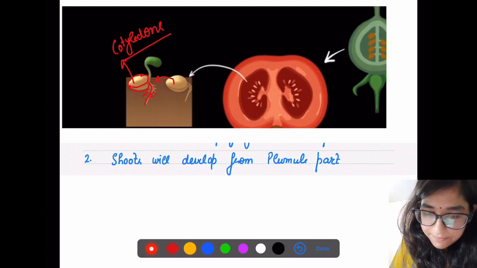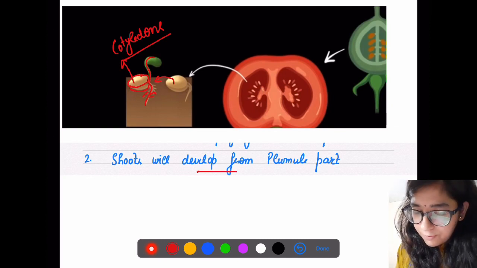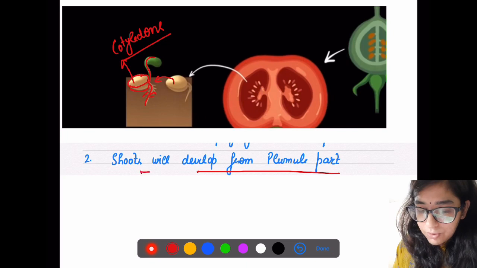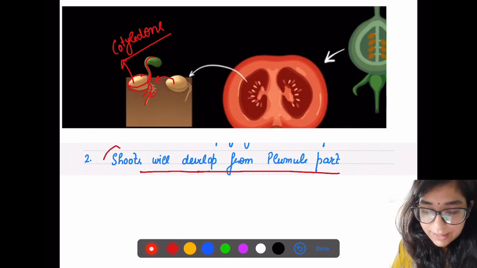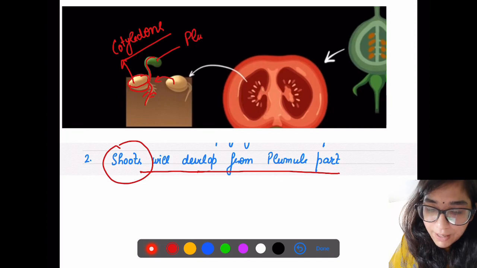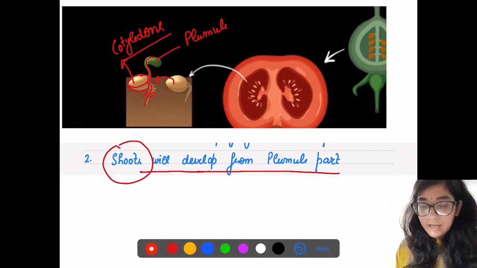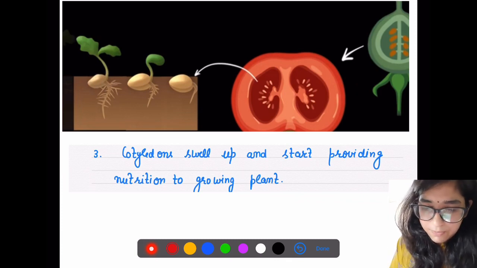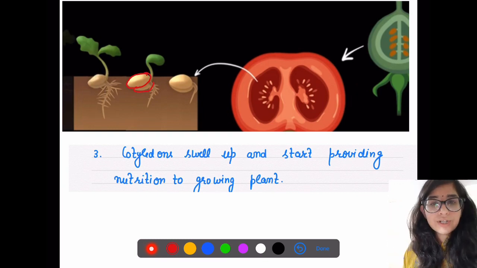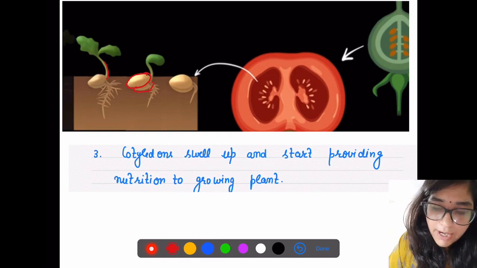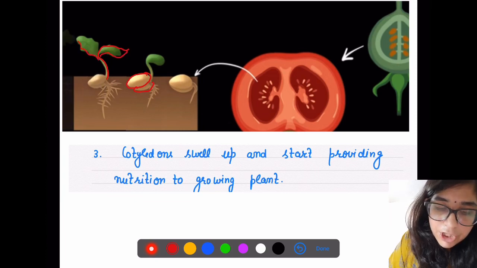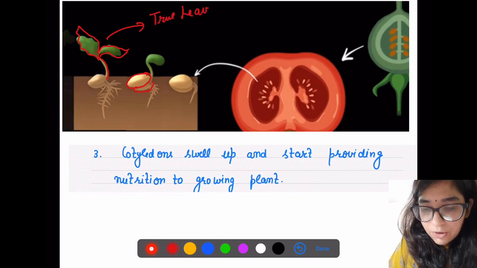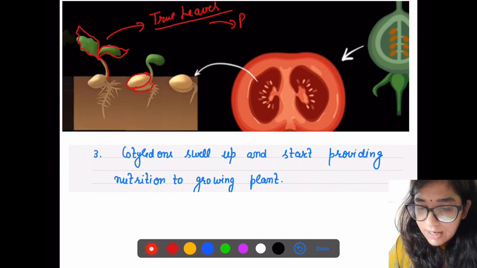So now, after this, shoots will develop from the plumule part. The radicle will develop into the root, and shoots will develop from the plumule part, right? After this, these cotyledons are swollen, and they now start providing nutrition. With nutrition, more and more of the shoot system will develop, and new leaves will arise. When new leaves arrive, they are known as true leaves. They will now start photosynthesis.